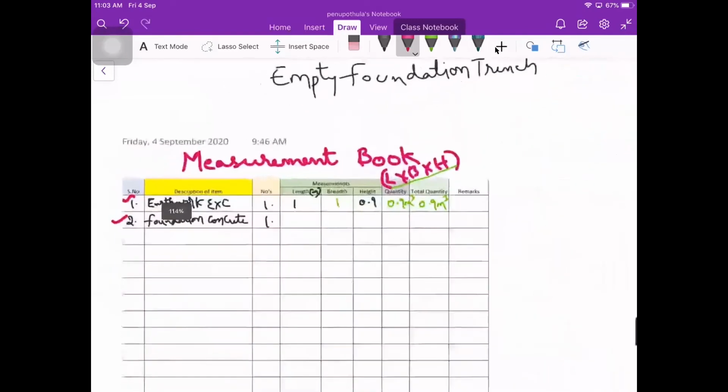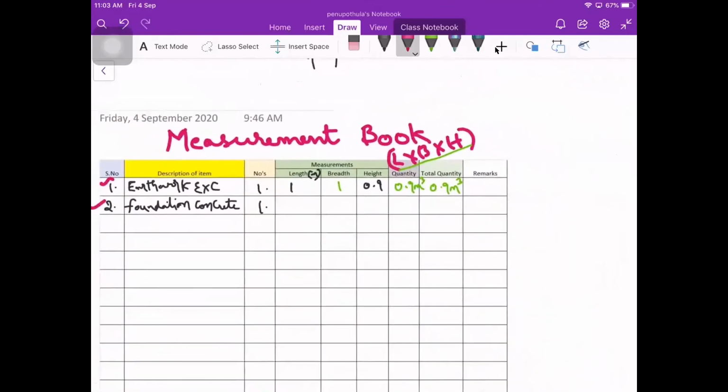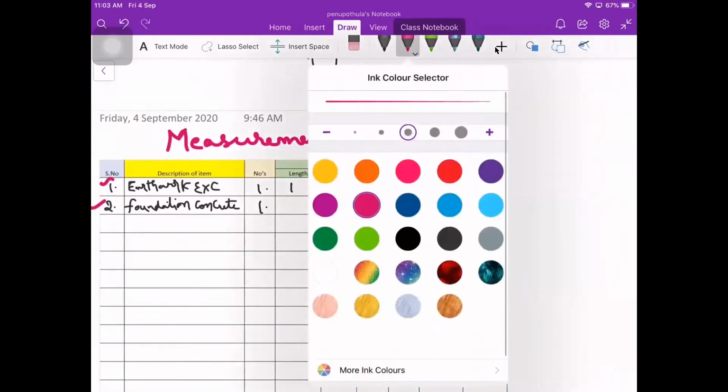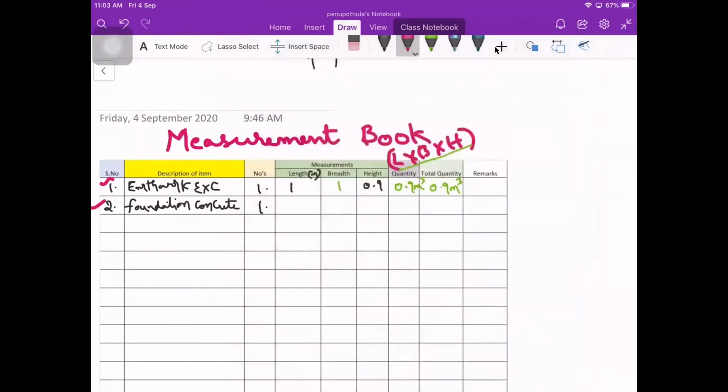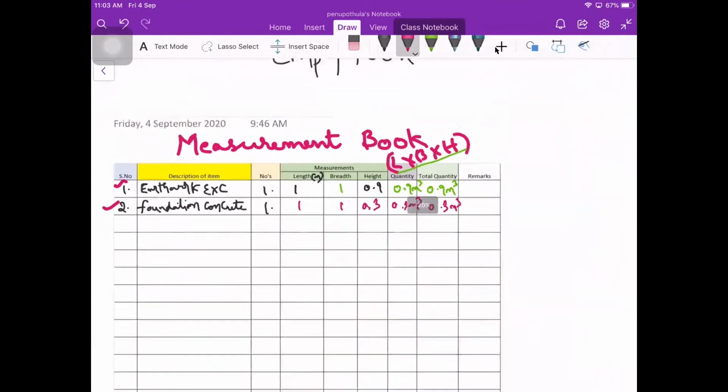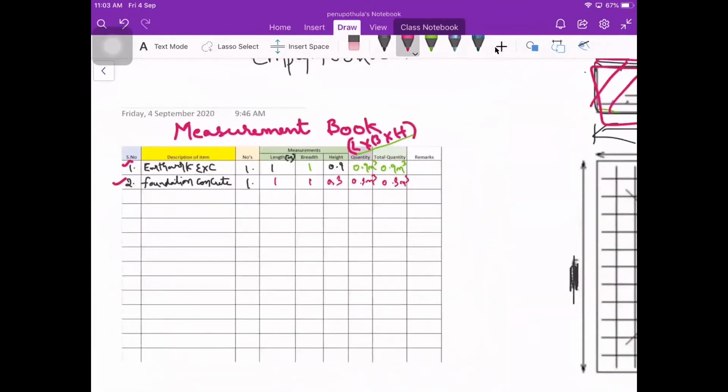So this is 30 centimeters, this is 100 centimeters, and here the breadth is 100 centimeters. If you go for the calculations, the length is 1 meter, the breadth is 1 meter, and the height is 0.3. So the quantity is 1 into 1 into 0.3, so 0.3 meter cube. So here we have got the quantity.